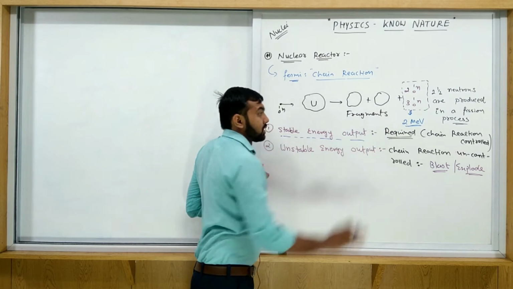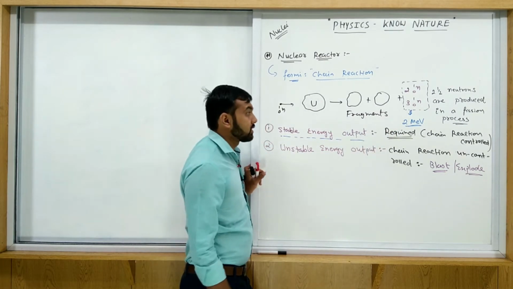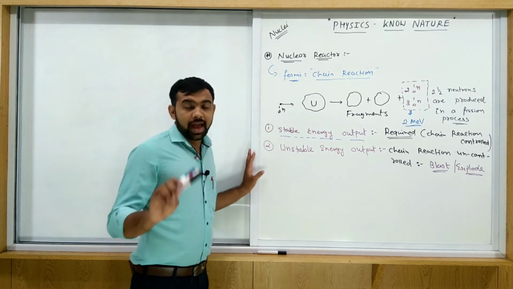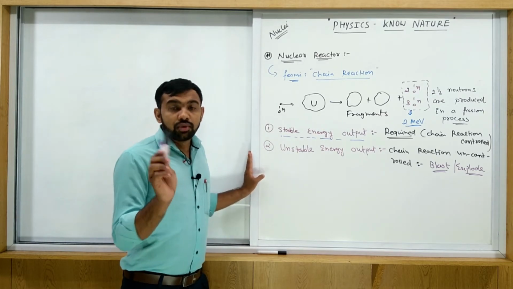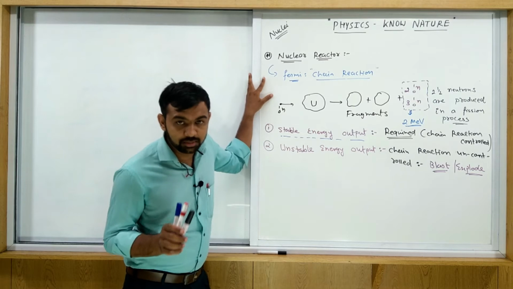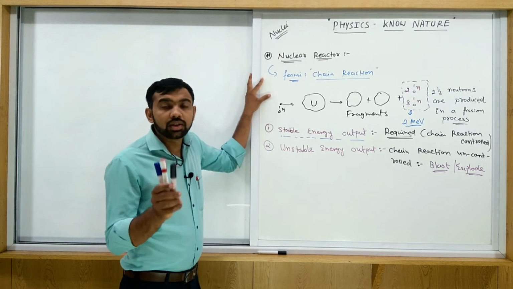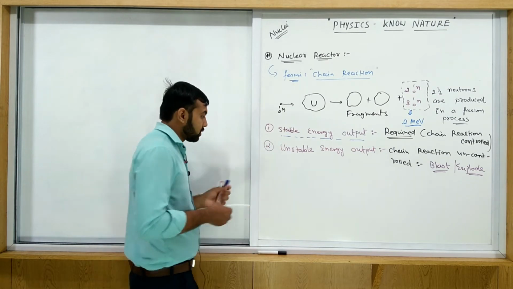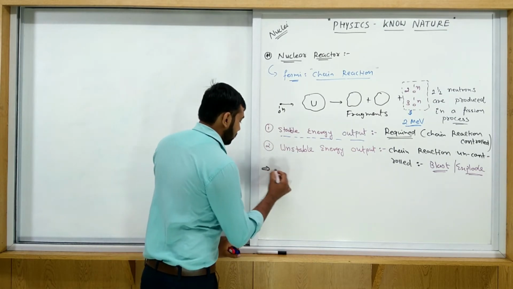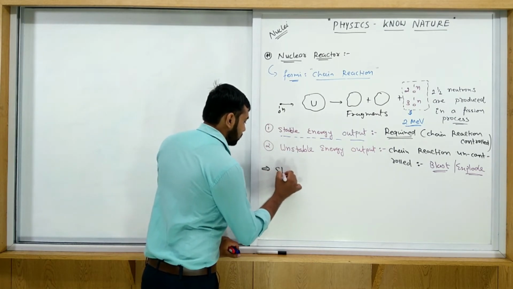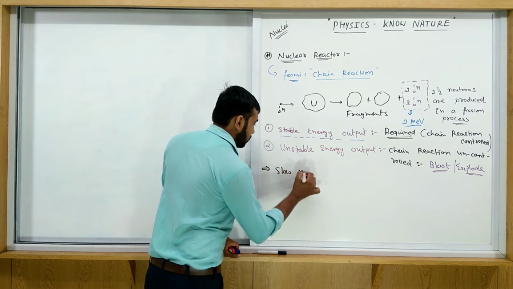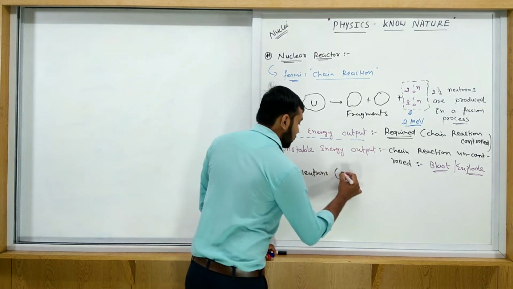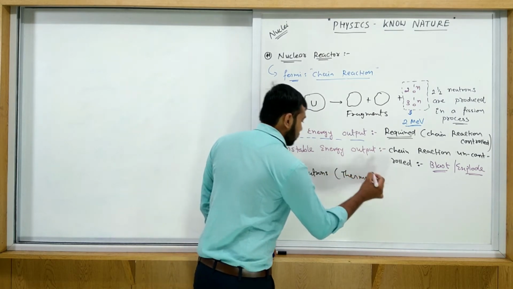So the first case is what? The neutrons must be balanced, and as well as, experiment shows, all of you must note this, experiment shows for the nuclear reaction, slow neutrons are more suitable. Which type of neutrons are more suitable? Slow neutrons, or we can also call them thermal neutrons.